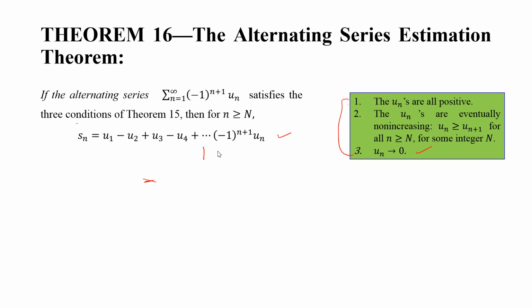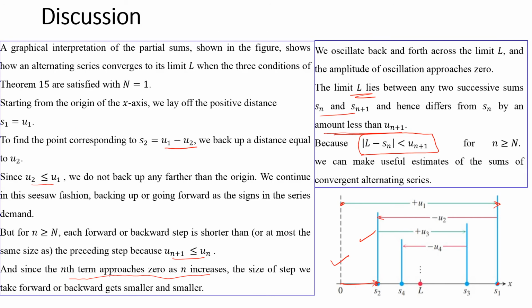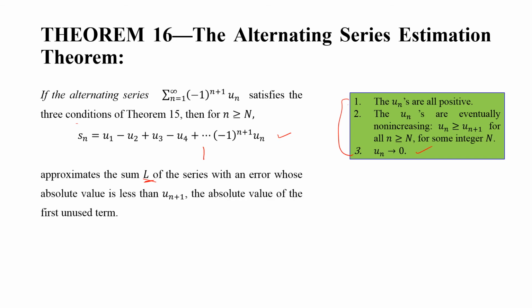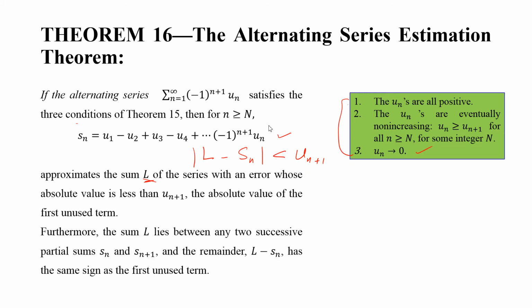You can see from the previous slide, the absolute value of L minus Sn is less than u(n+1). So this is the theorem: the absolute value of the first unused term. So L minus Sn.